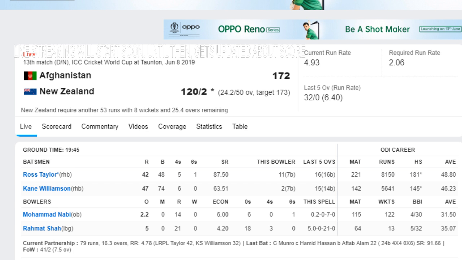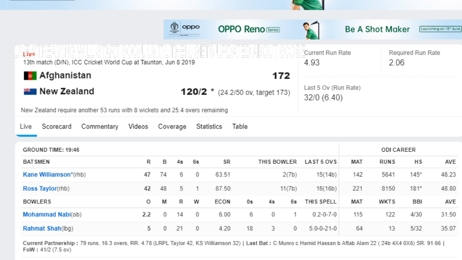Mohammad Nabi to Taylor, a single took that off the mark. After 24.2, New Zealand are 120 for 2. They require just 53 runs with 8 wickets remaining. Taylor's control percent further dropped to 77.